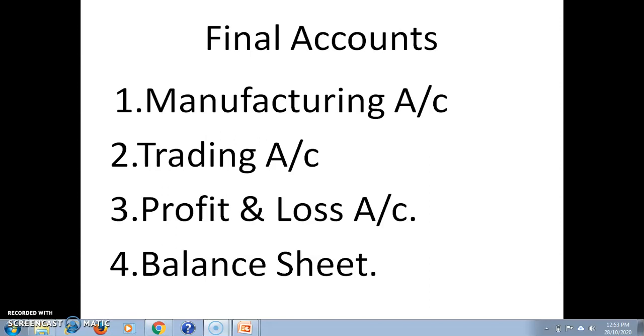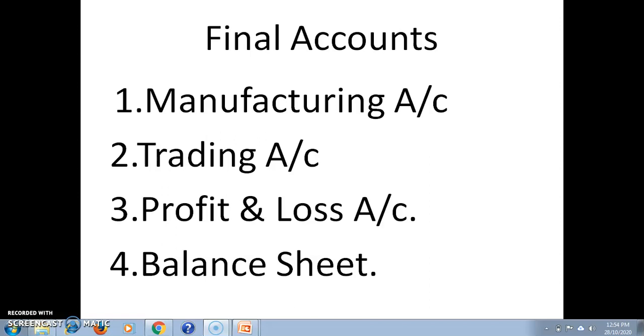Okay, net profit and net loss: if the credit side of the P&L account is in excess of the debit side, the balancing amount is the net profit. Means when our indirect income is in excess of our indirect expenses, the balancing amount is the net profit, and that net profit is added to the capital balance of the sole trader in the balance sheet.